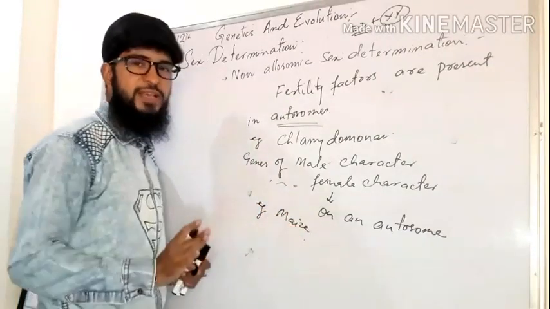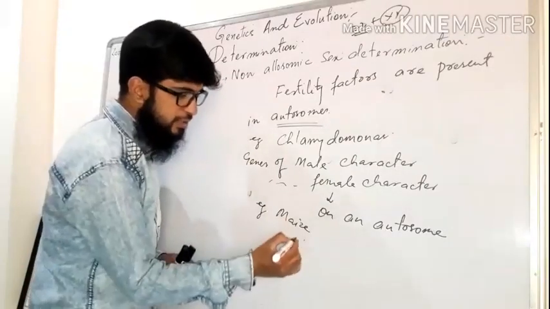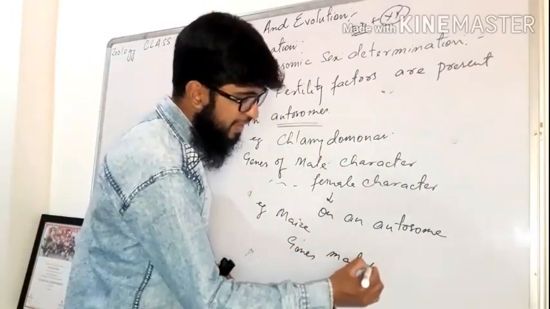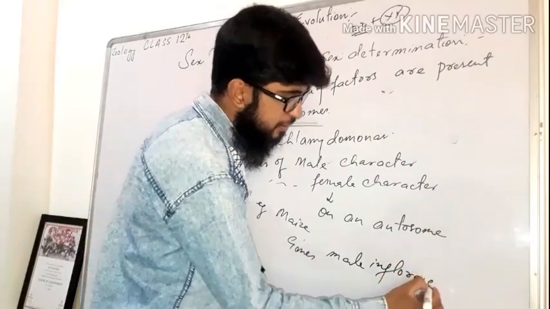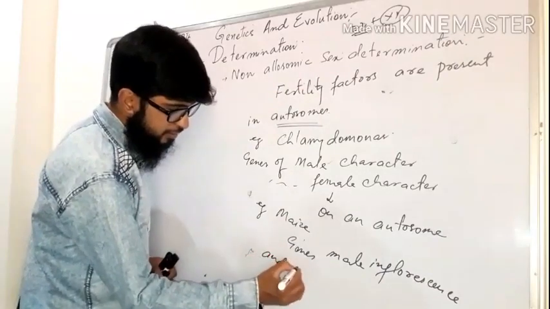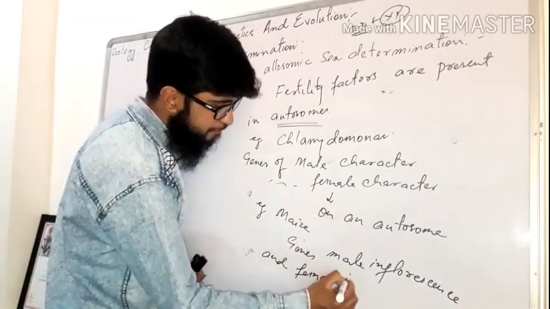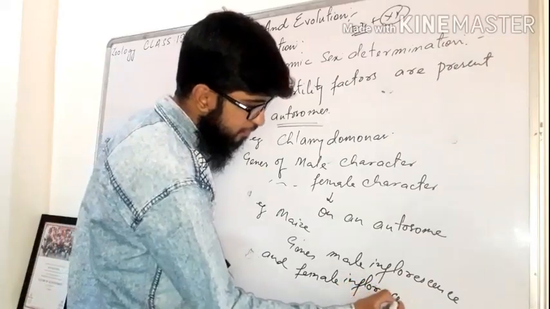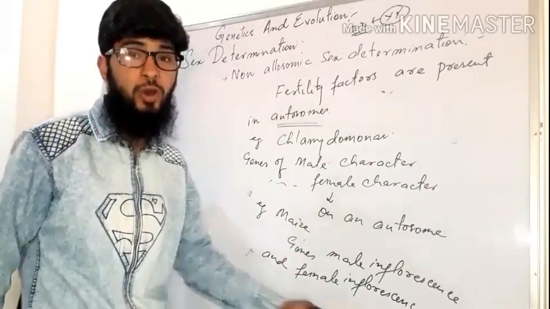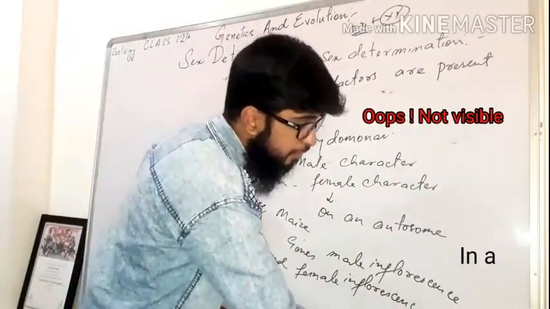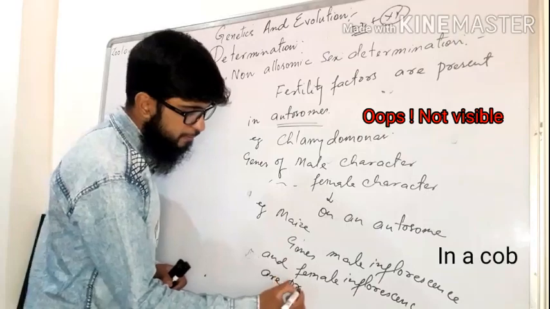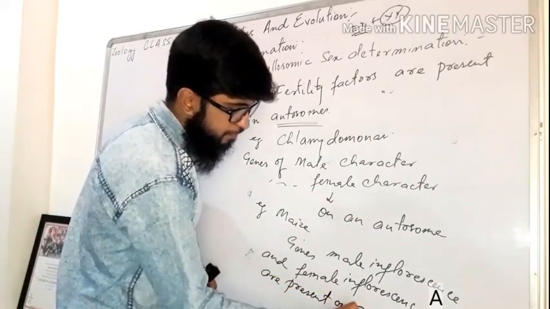Maize also does not have any sex chromosome, but the genes which represent the male inflorescence and female inflorescence of a cob, these genes are present on normal chromosomes, on autosomes, right?